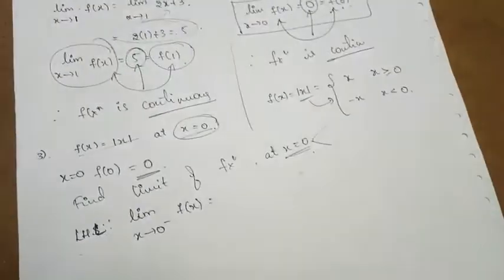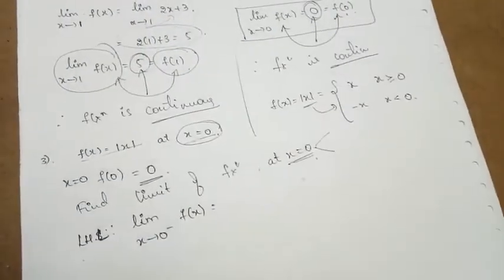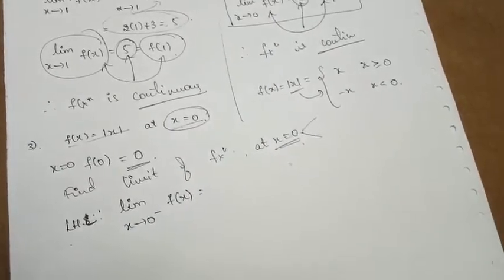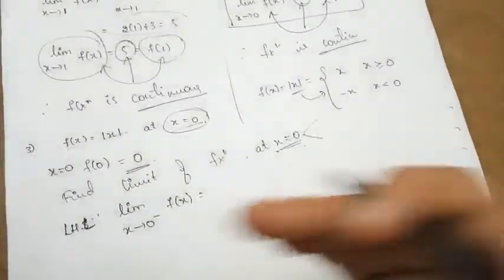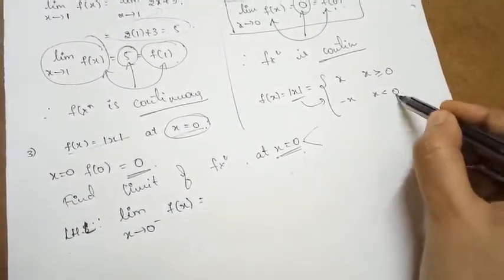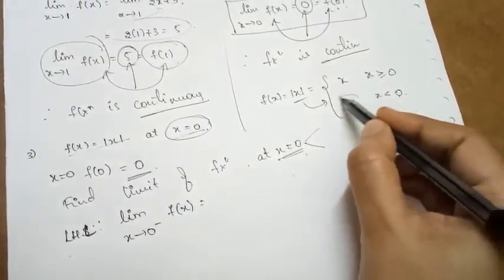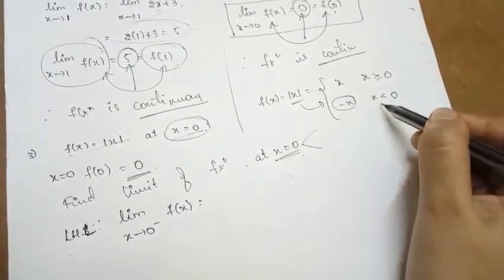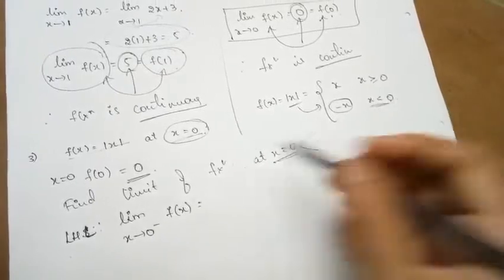So x approaching 0 minus, what does that imply? It implies the function is approaching 0 from the left side. So when it is approaching 0 from the left side, what is the value of the function? It is minus x. So the function is minus x. Left side means this only, right?